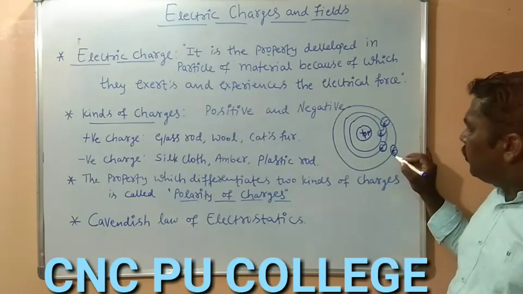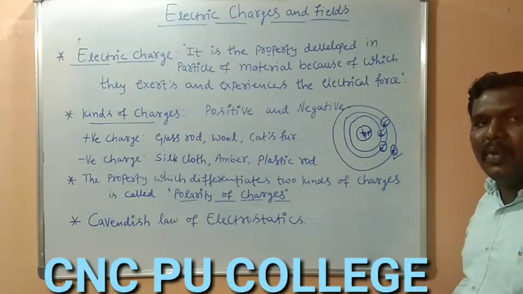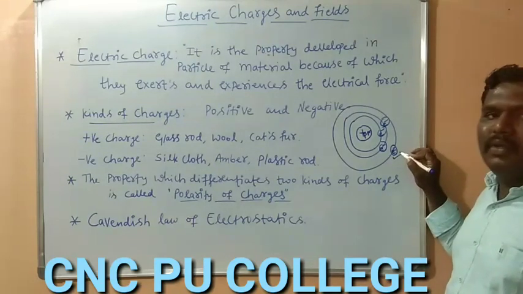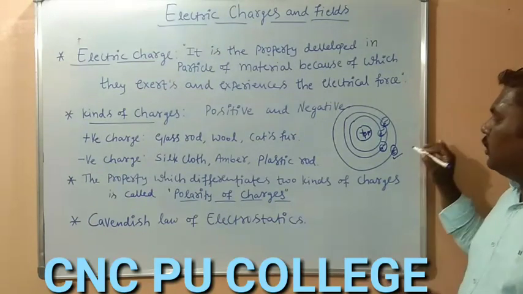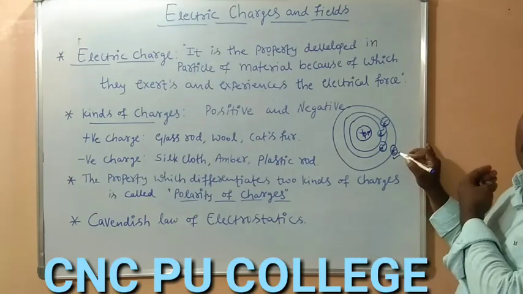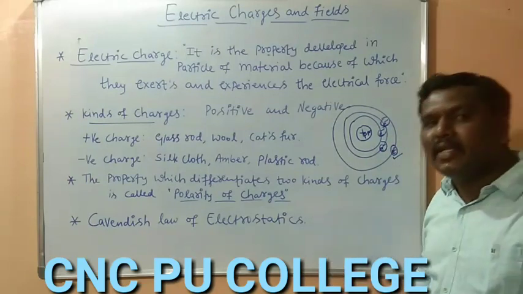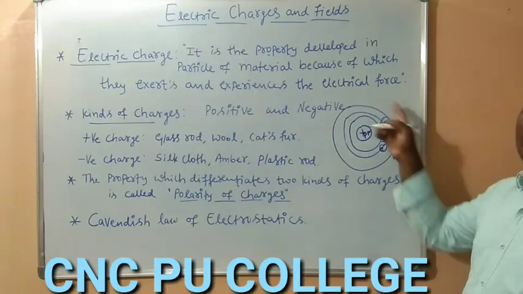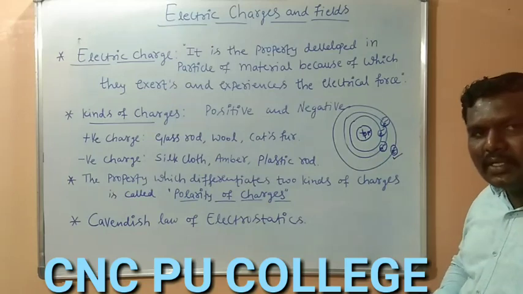So if we are able to remove this electron by supplying energy in any form, this electron has less affinity with the nucleus, so if we supply a little energy, it will come out of that atom, and now this is going to lose its neutrality. So when it loses the electron, it loses its neutrality and becomes a charged particle.